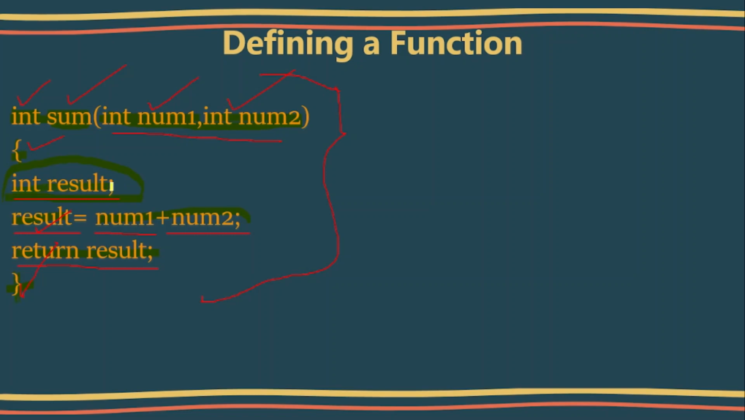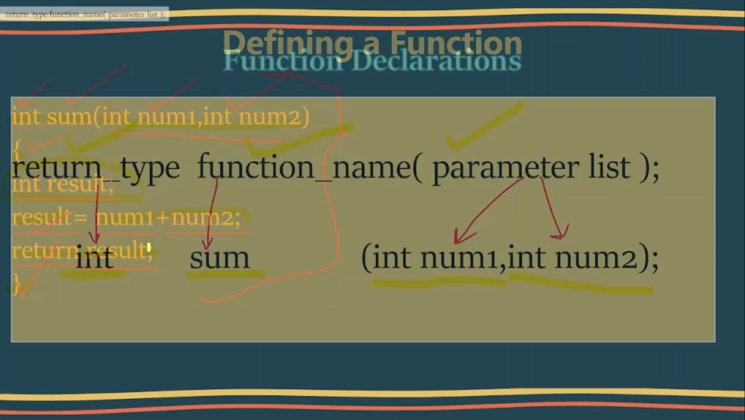This result is a local variable, and this is the logic of this function. This function will add any two numbers given by the calling function and will give the sum of it. And finally, using the return result statement, it will return the result to the calling function.